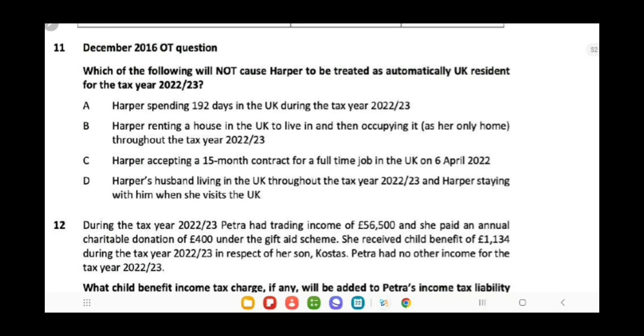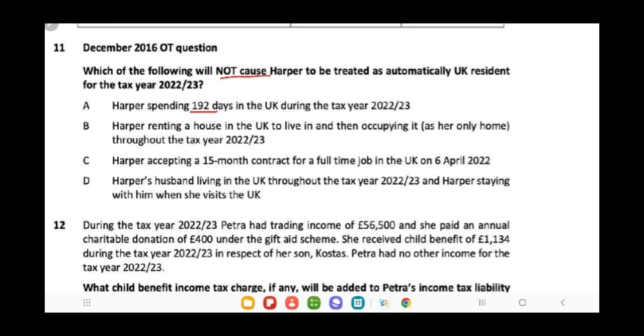Now next question, which of the following will not cause Harper to be treated as automatically UK resident for the tax year 22-23? So here we need to carefully consider each and every circumstance because our question is which of the following will not cause Harper to be treated as automatically resident. First, Harper spending 192 days. If she is spending more than 183 days, she is said to be a resident person.